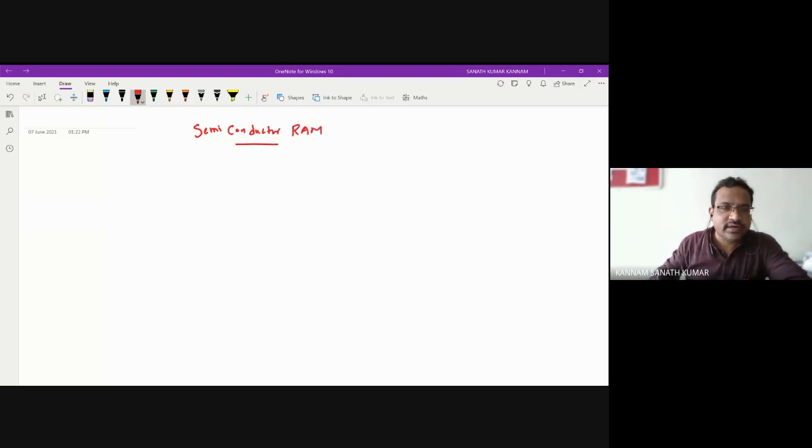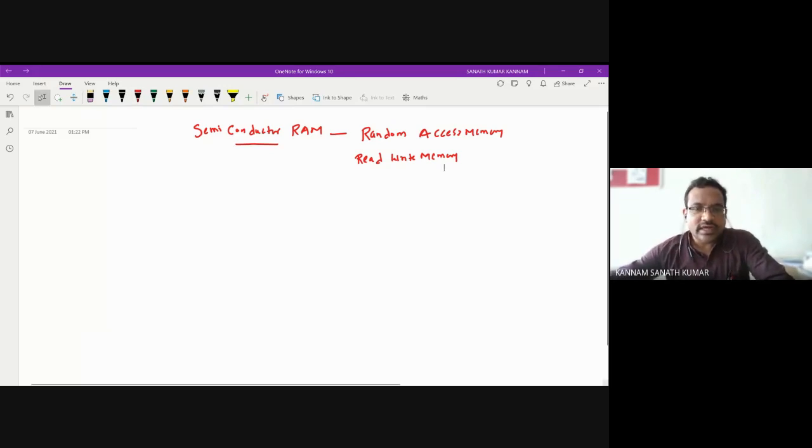Semiconductor RAM. This RAM is nothing but what we call a random access memory, or we also call it read-write memory. That means whatever the microprocessor or microcontroller is there, it can read or write the data. It can read the data from the memory, or it can write the data into that memory. So that's why we call this a read-write memory.